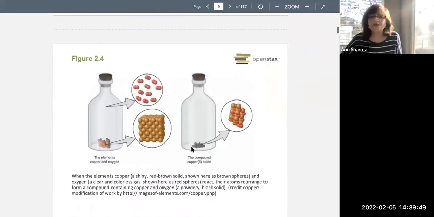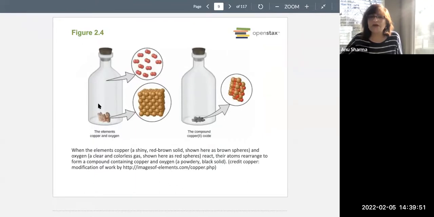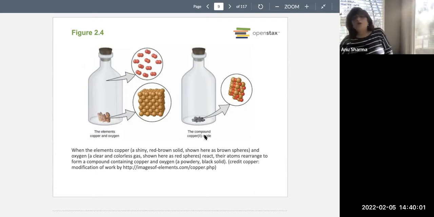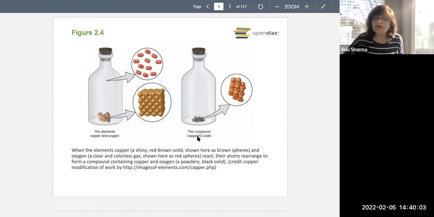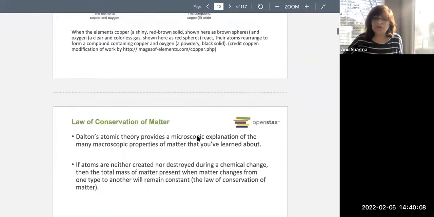Here the same thing is shown. Oxygen is in the jar, and copper is sitting right here in the base. When the two mix together, a compound is formed, copper(II) oxide. Here, copper and oxygen are mixed in a 1:1 ratio. So that's what you get, copper(II) oxide.